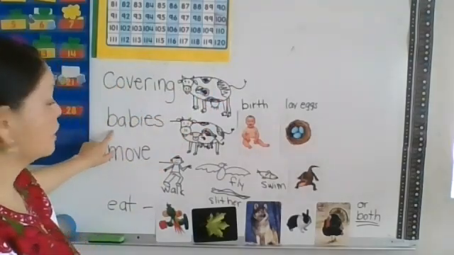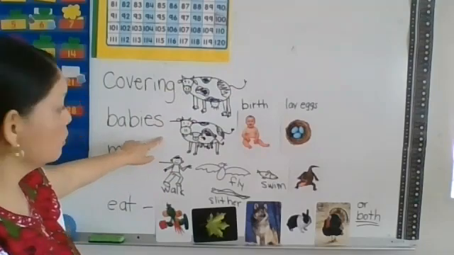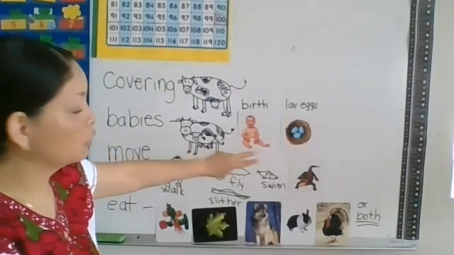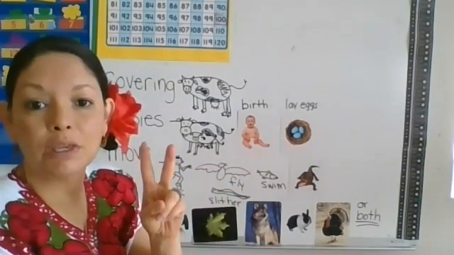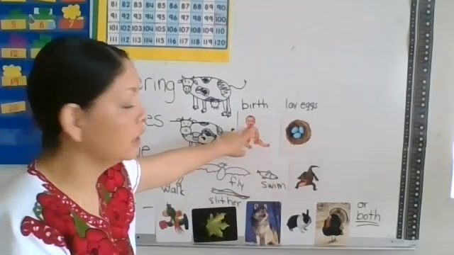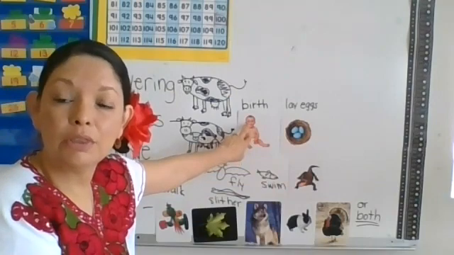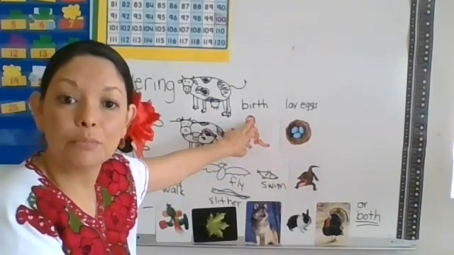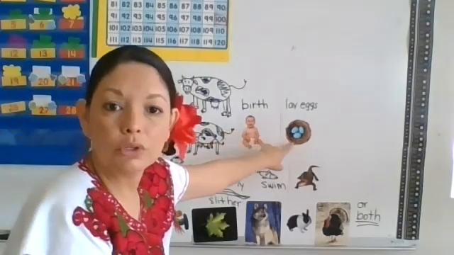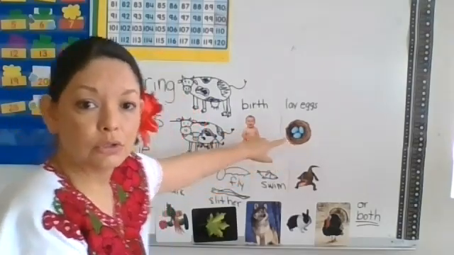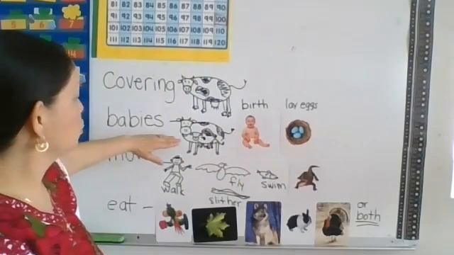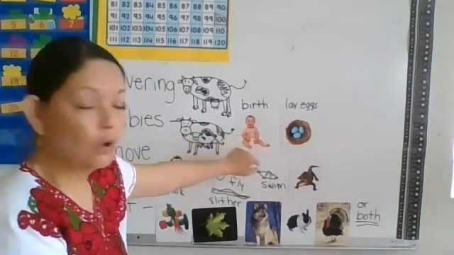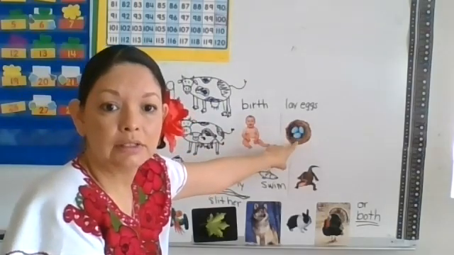Number two is, how do they have babies? That's the mama, that's the baby. There's two ways that they can have babies. One is, do they give birth? The mommies carry the babies in their tummy and then they give birth to them. Or do they lay eggs? So number two, how do they have babies? Do they give birth or do they lay eggs?